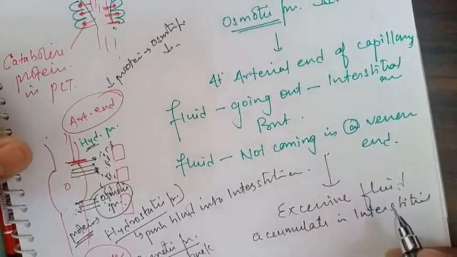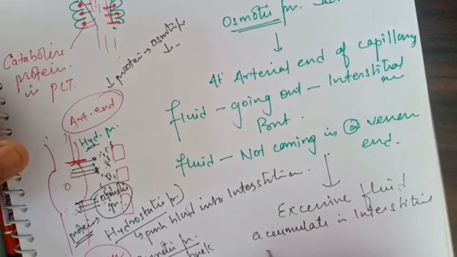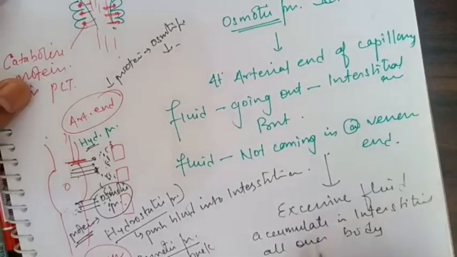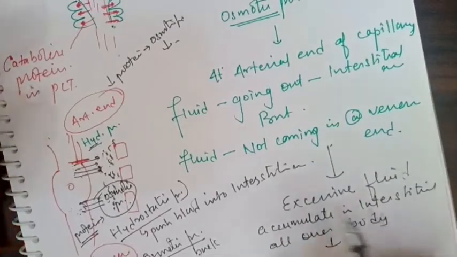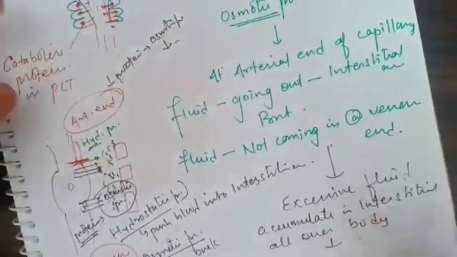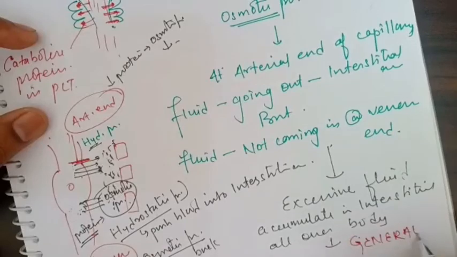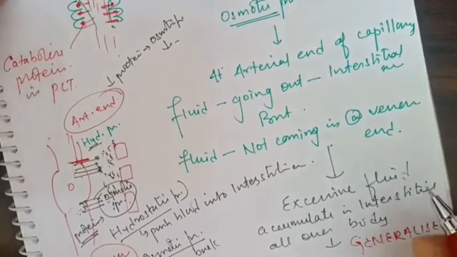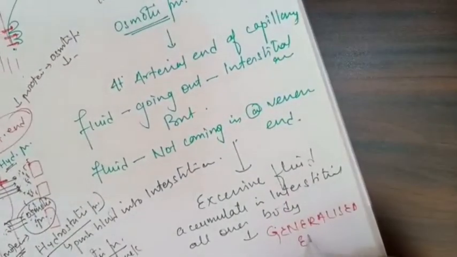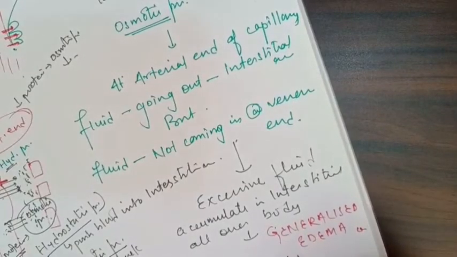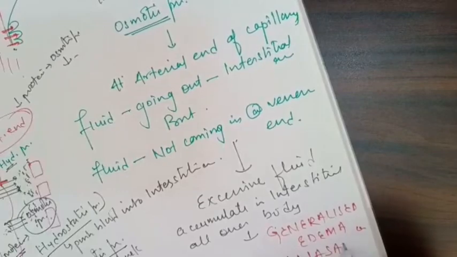This accumulation of fluid in the interstitial area occurs all over the body. That's why this is known as generalized anasarca. It will cause generalized edema, or anasarca.